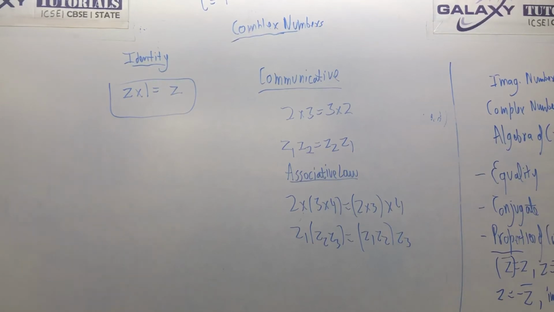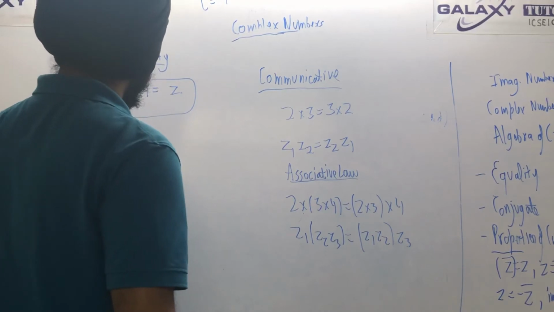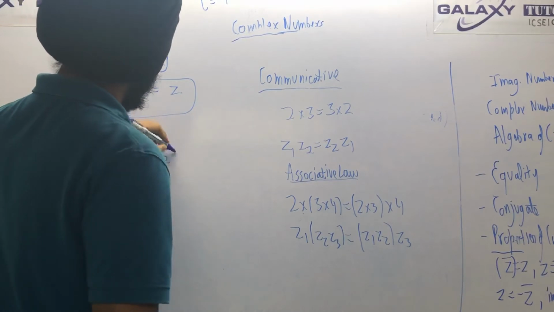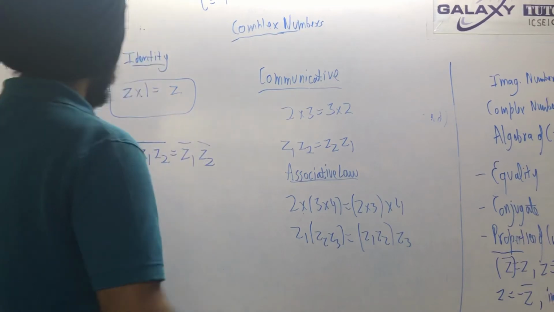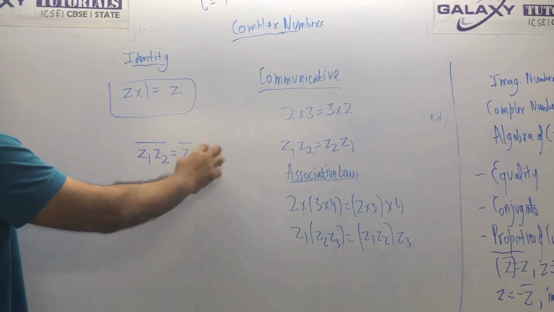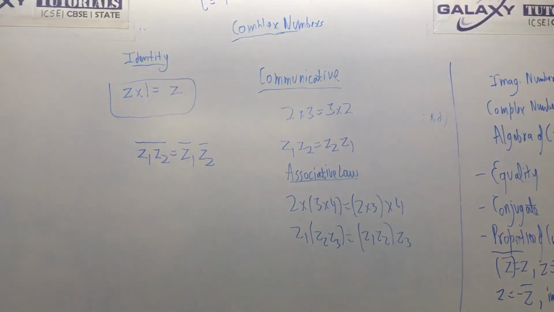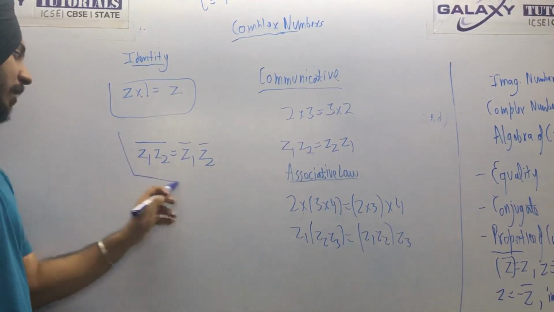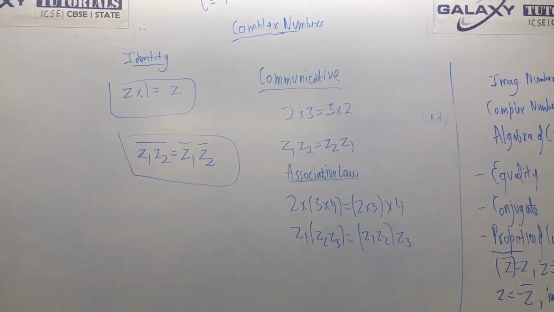Okay, next one is the conjugate of the product of z1 z2, which is always equal to the conjugate of z1 into the conjugate of z2. Okay, so this is another property. We will verify this property. We will do a question later and verify how this property comes.